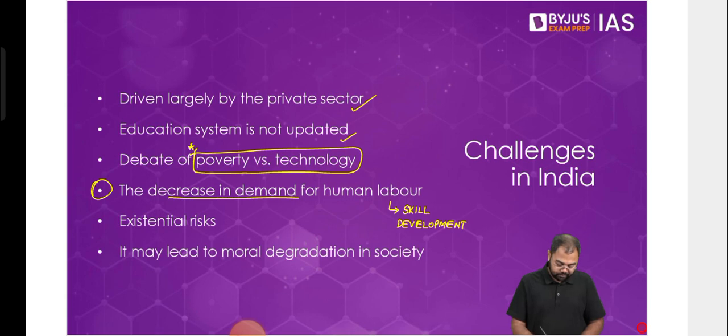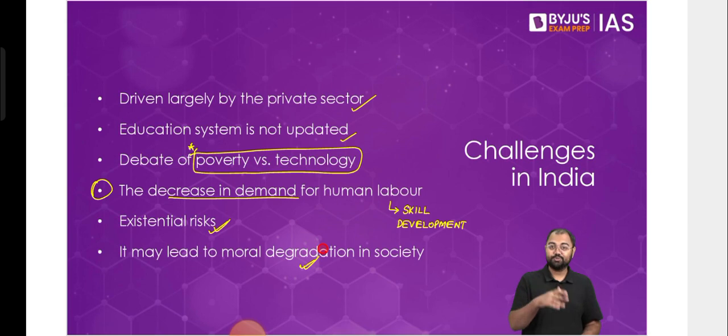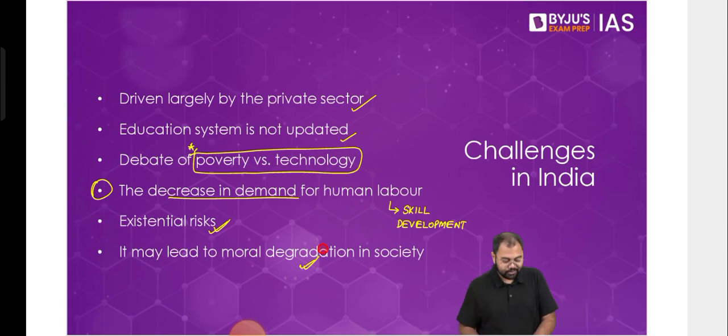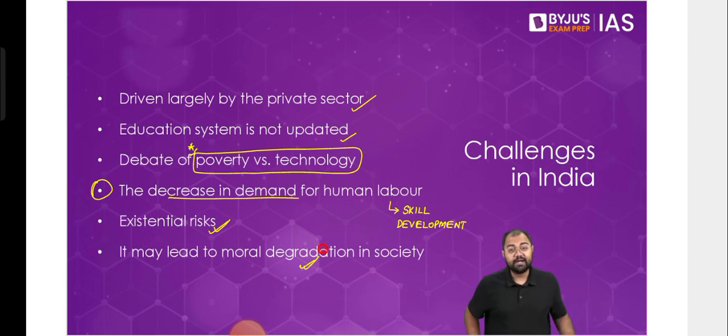And then we talk about existential risks and the possibility of a moral degradation in the society. So existential risks meaning that we think the entire existence of humanity might be threatened because of AI. What we basically discussed in Superintelligence, and what a lot of films have also shown us. So that kind of possibility may be in the future, maybe not today, but you don't know what happens in the next 50 years or next 100 years. So we have to take a lot of steps from that perspective as well.